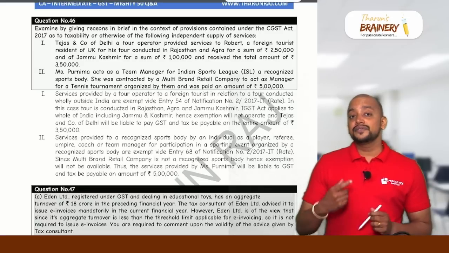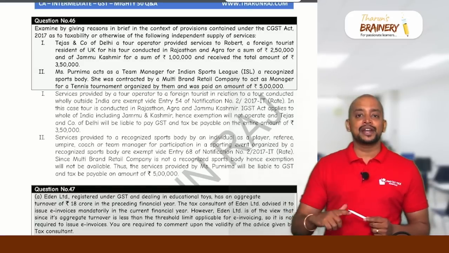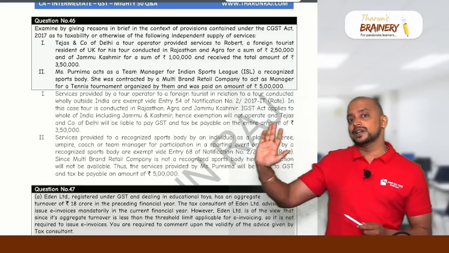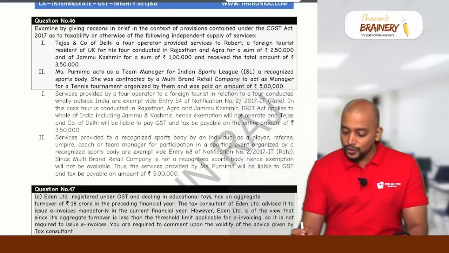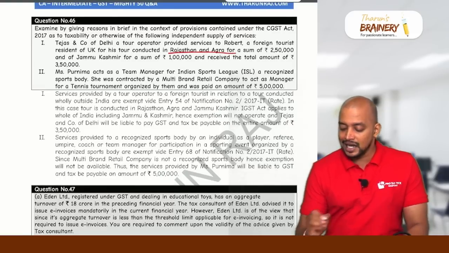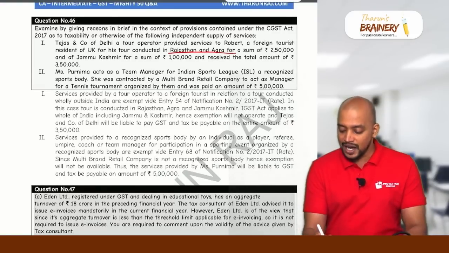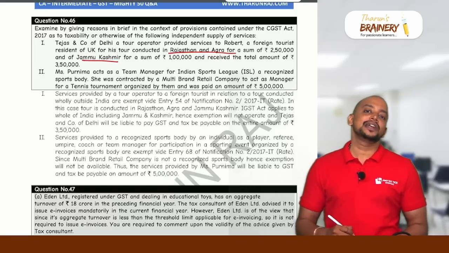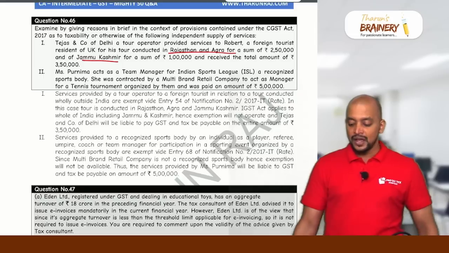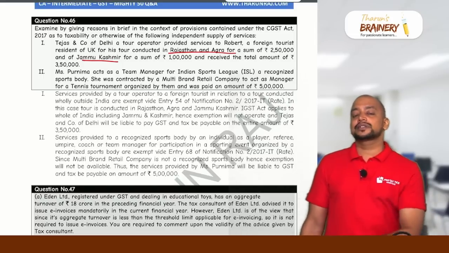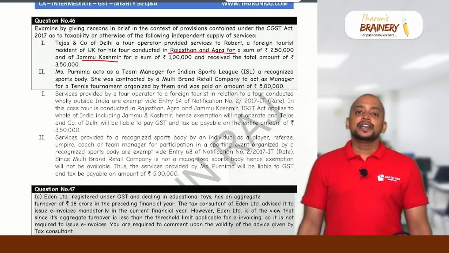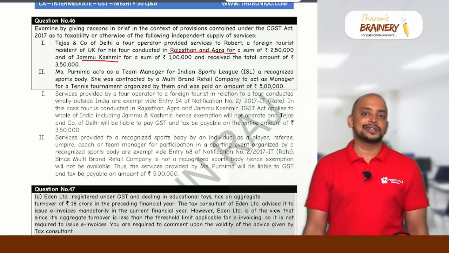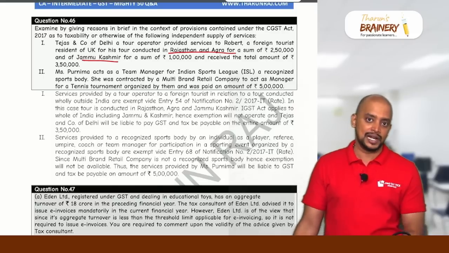What is that? Services provided by an Indian tour operator to a foreign tourist in relation to a tour conducted fully outside India are exempted. But where the tour is conducted in Rajasthan and Agra, and Jammu and Kashmir also, it is not outside India, consequently this service will be taxable. What if it is partly in India, partly outside India? Then proportionately, the number of days of tour conducted outside India or 50% of the total consideration, whichever is lower, is exempted. We have an exemption like that.